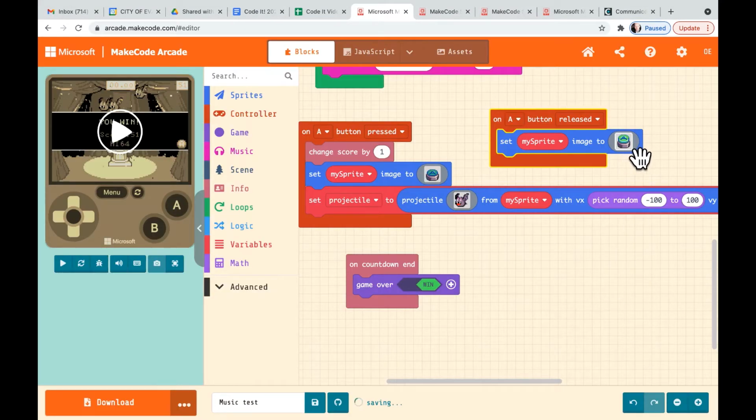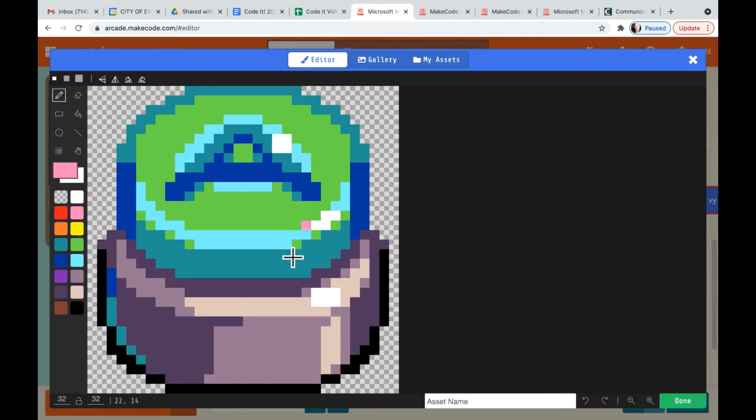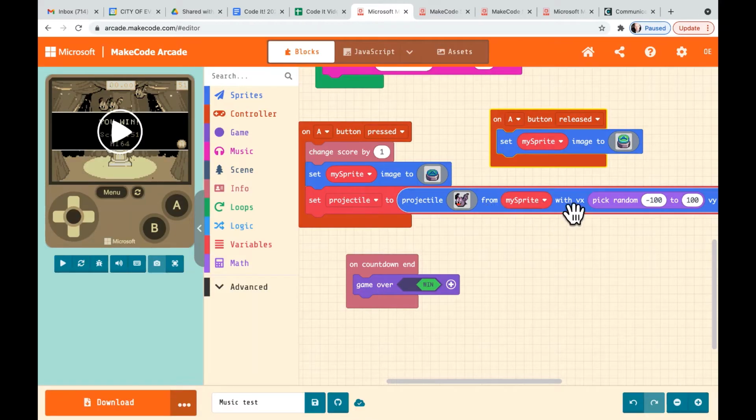If I go over here, this shows the A button unpressed. Okay, so essentially what this code is saying is when the A button is pressed, change the score by 1, meaning it's going to go up every time I press the A button.